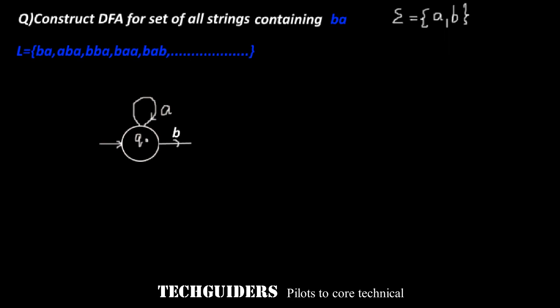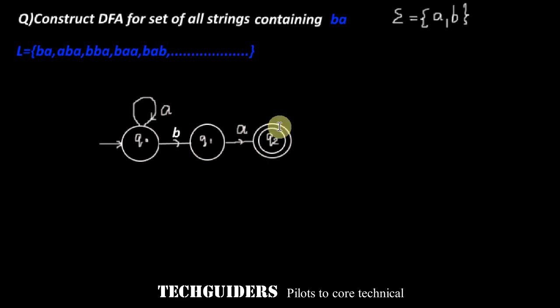Now Q1 remembers that symbol b of the substring ba is found. And now it is expecting an a. If an input symbol a is found, then it will move to another state Q2. Now Q2 remembers that the substring ba is seen. So Q2 should be an accepting state or final state.